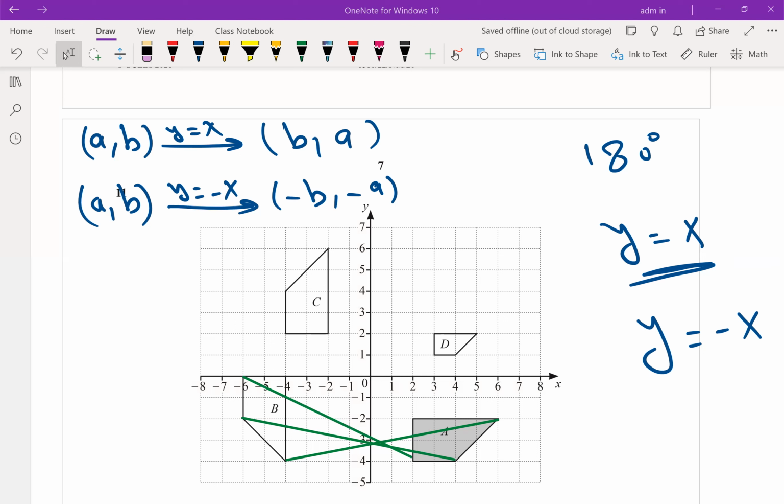By using your compass after joining any two corresponding points, draw an arc. Shift the compass to the second point by the same setting. Don't try to change it. By the same setting, draw another arc.